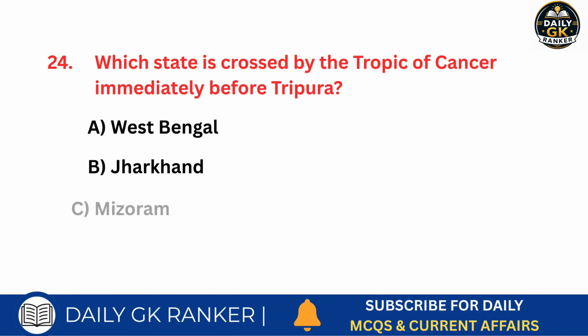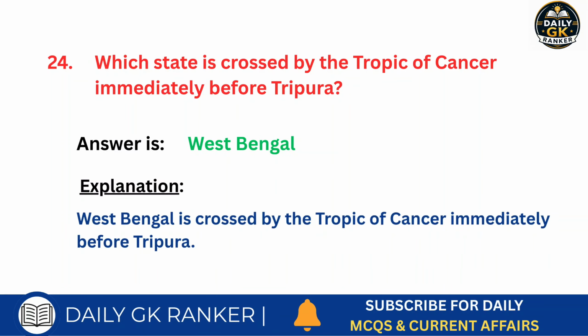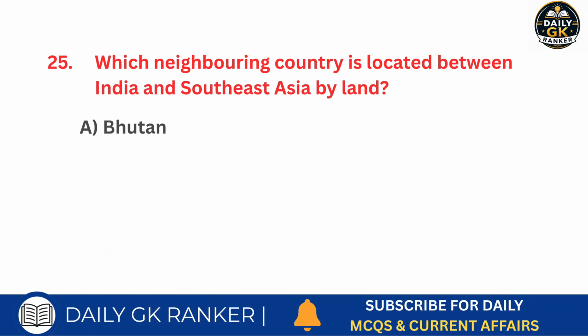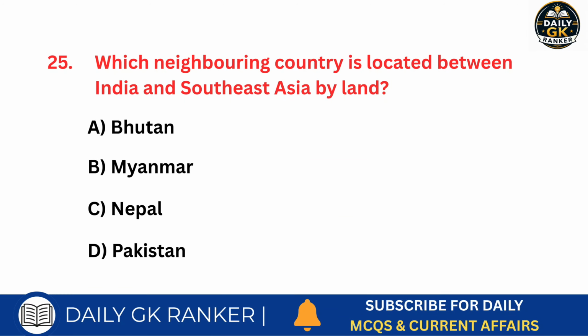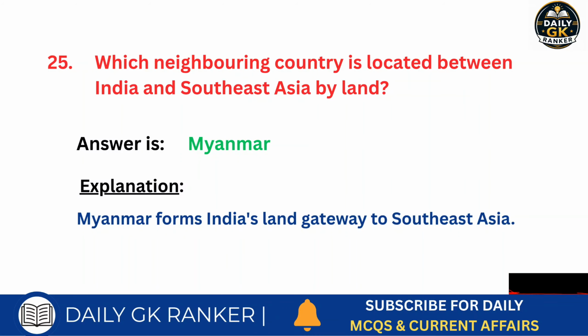Which state is crossed by the Tropic of Cancer immediately before Tripura? Answer is West Bengal. Which neighboring country is located between India and Southeast Asia by land? Answer is Myanmar.